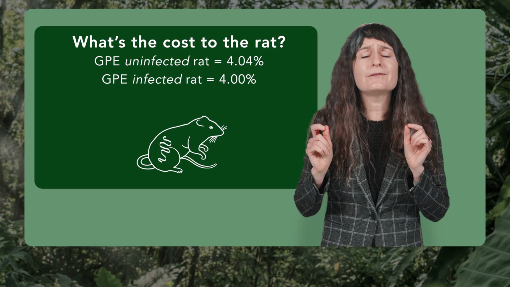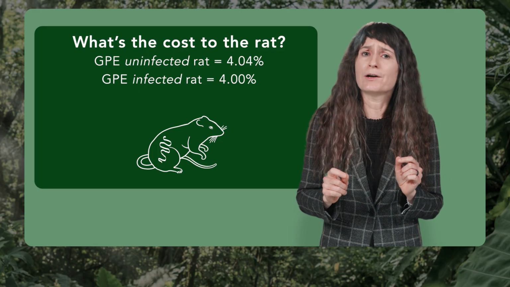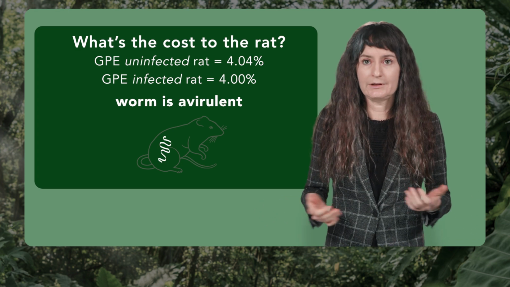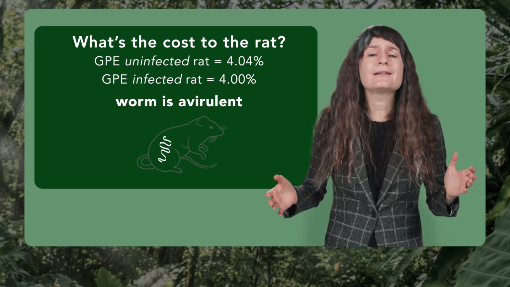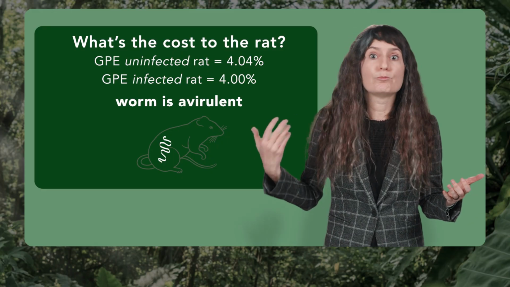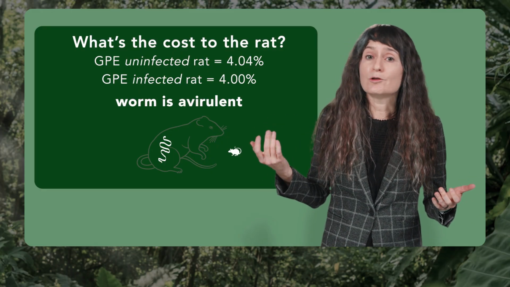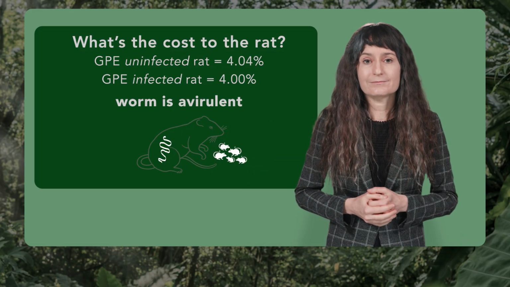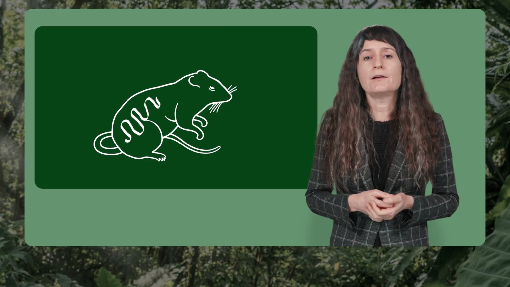There is a relatively small decrease in GPE when a rat gets parasitized, making the tapeworm essentially avirulent. The tapeworm makes very little difference to the overall energy budget of this rat. The rat still takes in pretty much the same amount of food and still puts out pretty much the same amount of rat biomass and rat babies. What's happening here is that the vertebrate host is compensating for infection by increasing the rate of digestion, and we see little or no pathology from having a tapeworm in the definitive host.